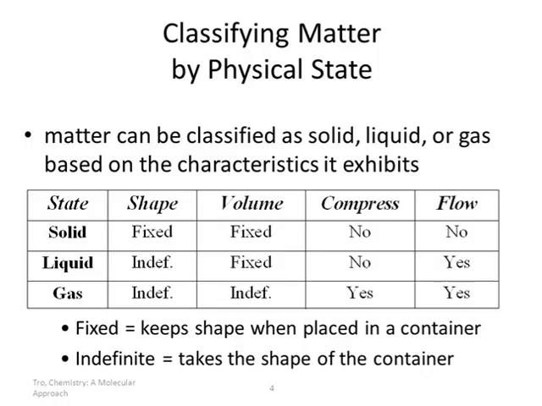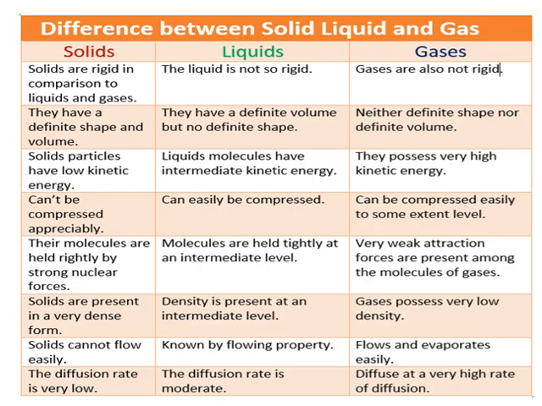What is solid? Solids have a definite shape and volume, but liquids have a definite volume but no definite shape. In case of gases, there is neither definite shape nor definite volume. As we know, solids are hard, so they are rigid in comparison to liquid and gas particles. But liquids are not rigid, and gases are also not rigid.